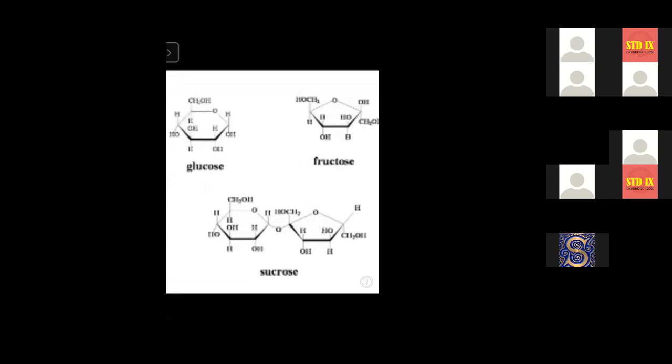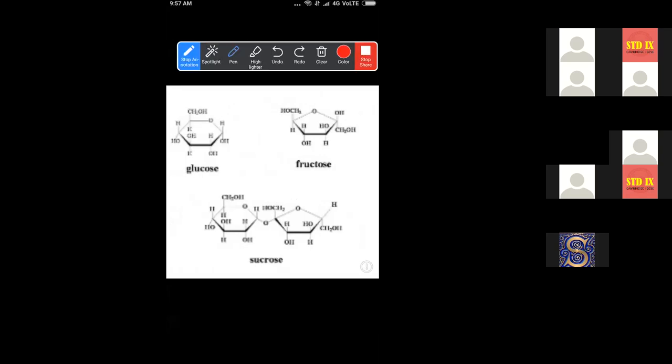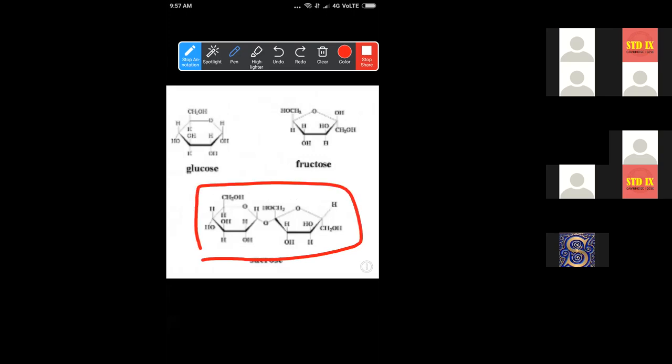Very easy. Here you can see this is the structure of glucose. This is the structure of fructose. Everything is quite the same. One is a six-membered ring, another is a five-membered ring. And this is the molecule of sucrose. So when sucrose is broken down into glucose and fructose, you can see exactly here.